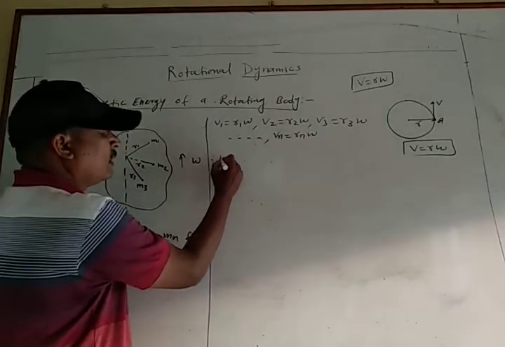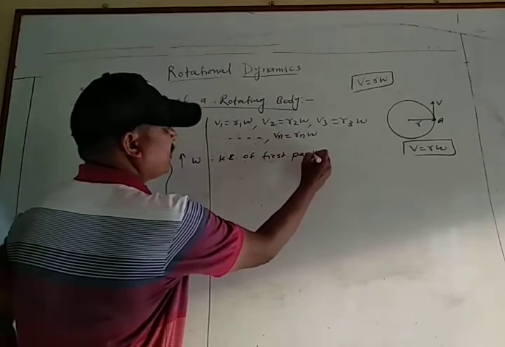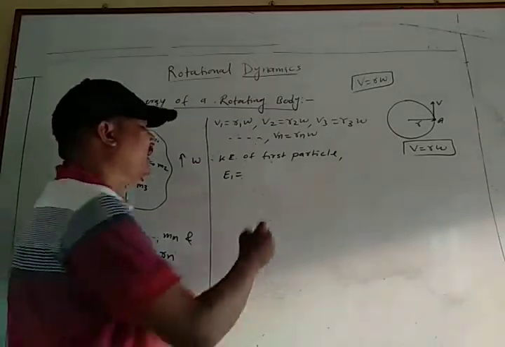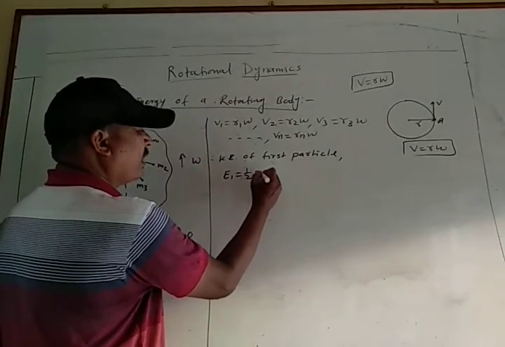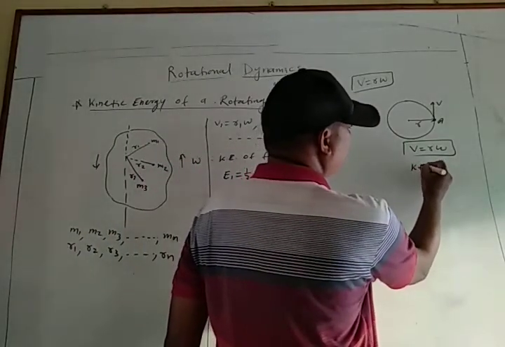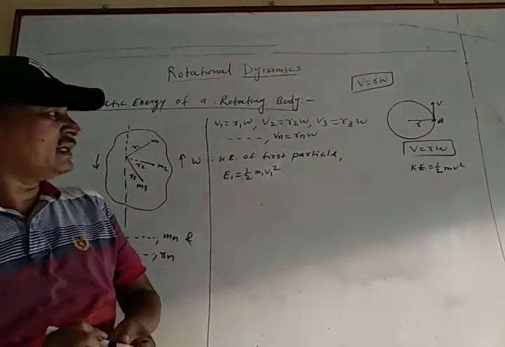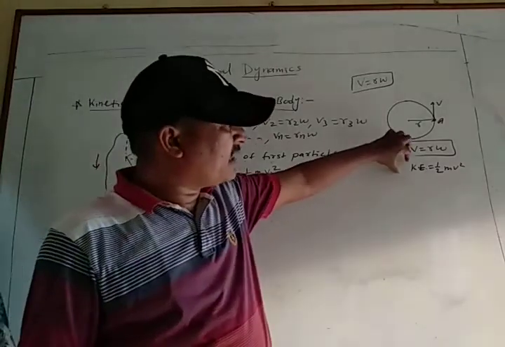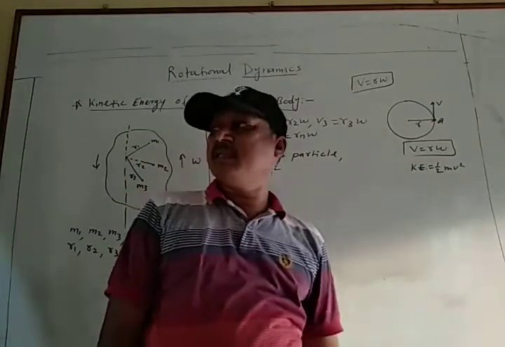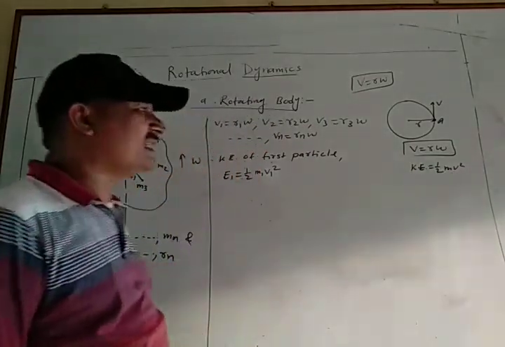Therefore, suppose E1 is the kinetic energy of the first particle, equal to half m1 v1 square. What is the formula of the kinetic energy? Kinetic energy equal to half mv square. This is the translational kinetic energy, where half is the constant, m is the mass and v is the linear velocity.